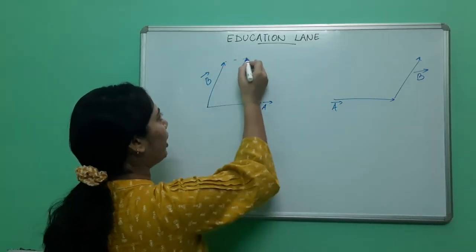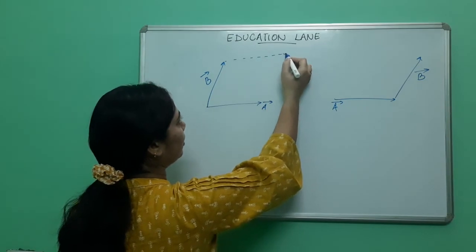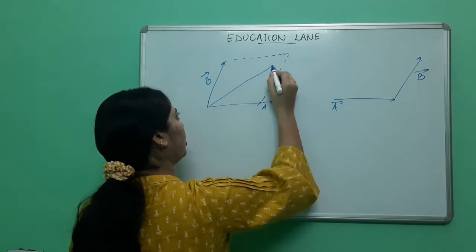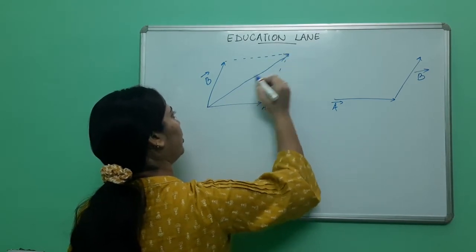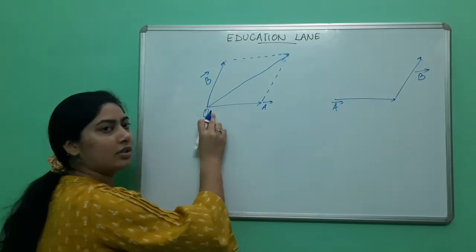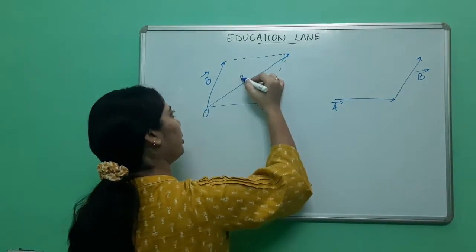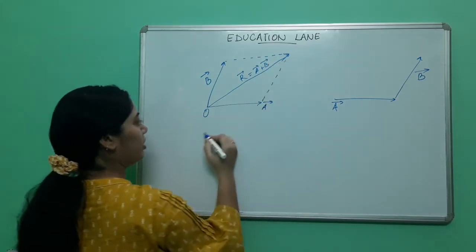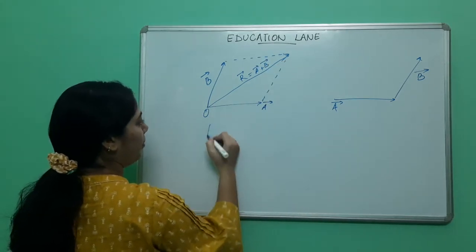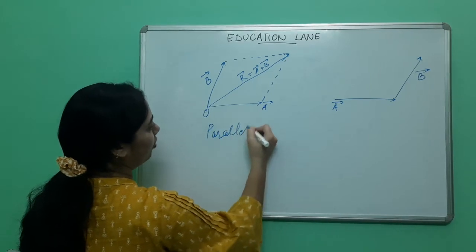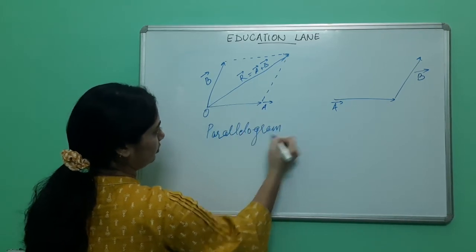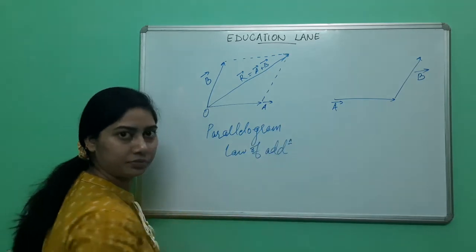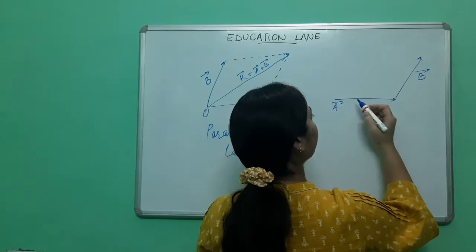Complete the parallelogram and then draw a diagonal from the same coinciding point. This will be my resultant A plus B, and this is known as the parallelogram law of addition. Got it?